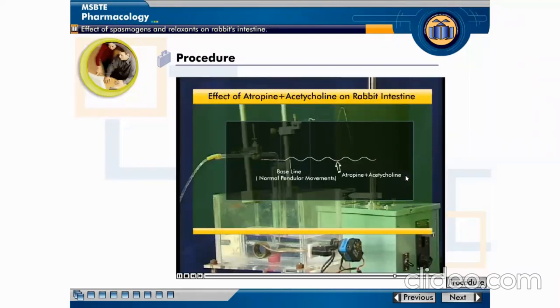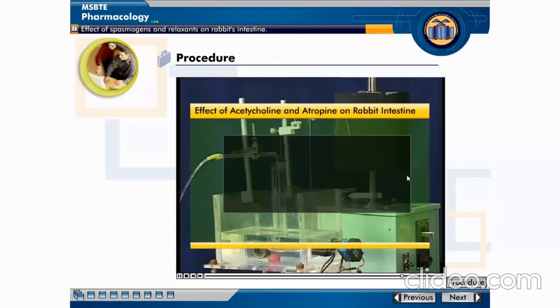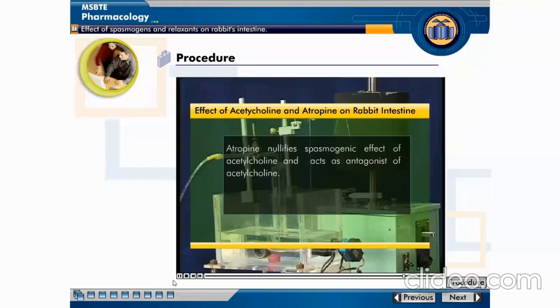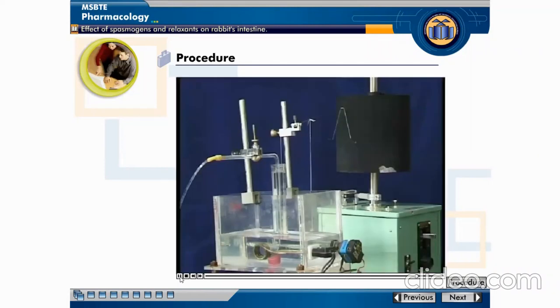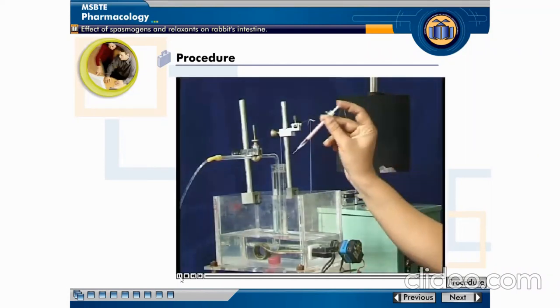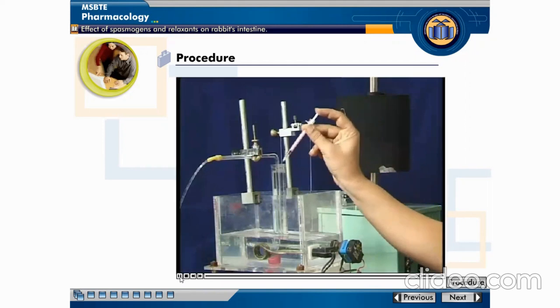This indicates acetylcholine in the presence of atropine doesn't show any change in normal pendular activity. Therefore, we can say atropine nullifies the spasmogenic effect of acetylcholine and acts as an antagonist of acetylcholine.